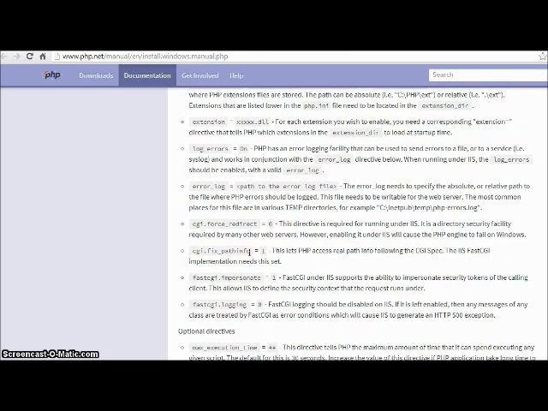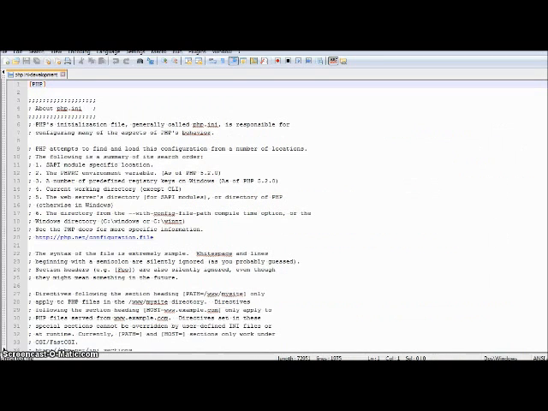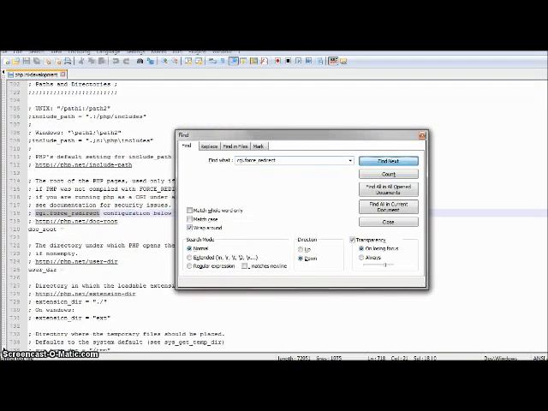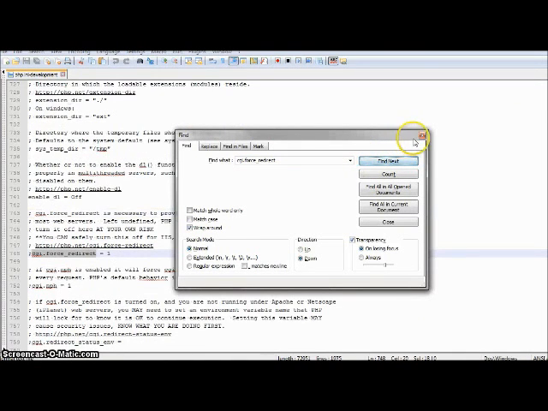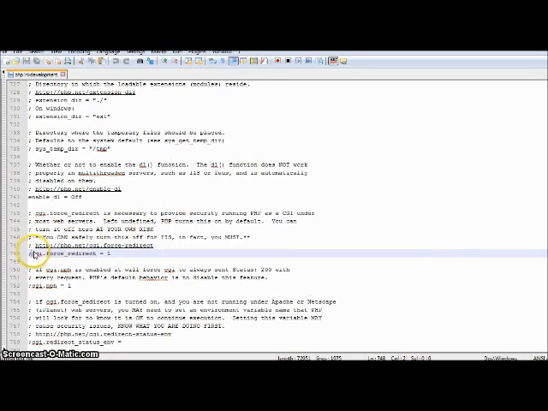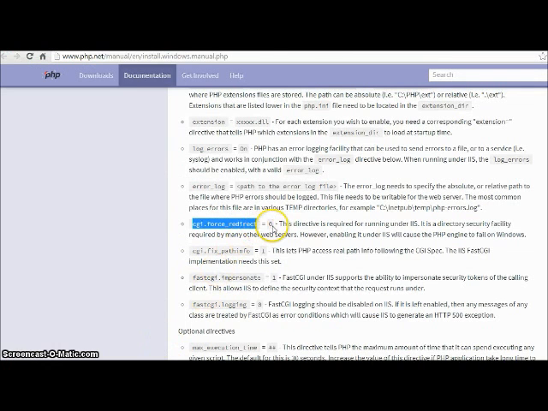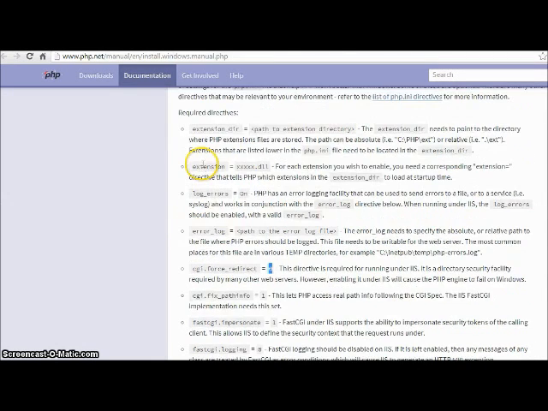Now I'll be showing you how to do the changes. Suppose we want to make this change, so copy this and find it. Here it is. Now the change says to uncomment it. To uncomment it, you can just remove the semicolon from the beginning and set its value to 0 as it is said. Save the file. We have made this change. Similarly, make all these changes.